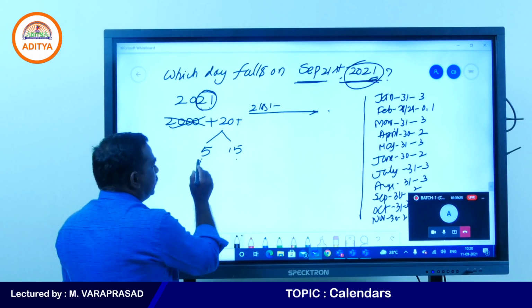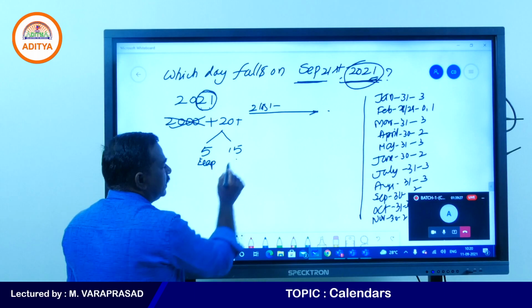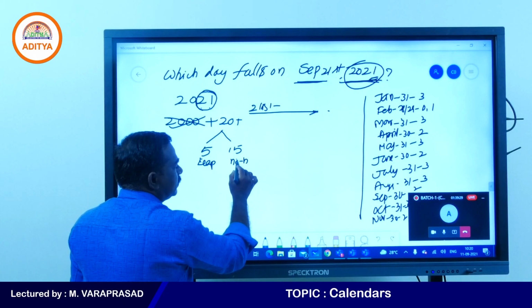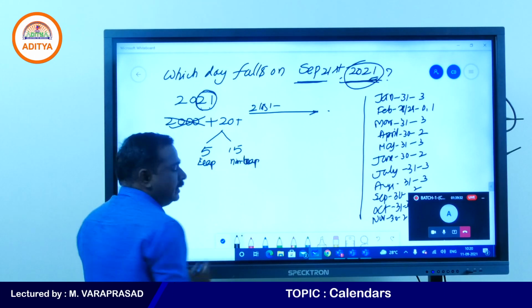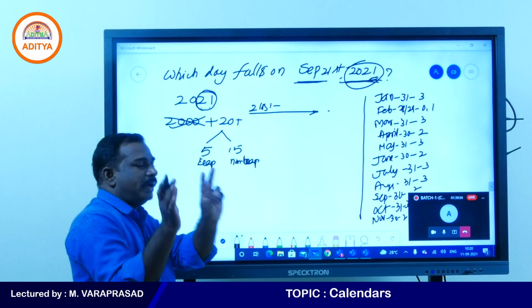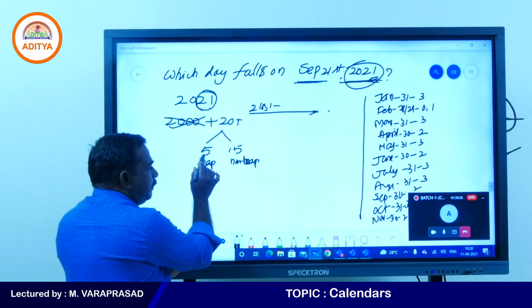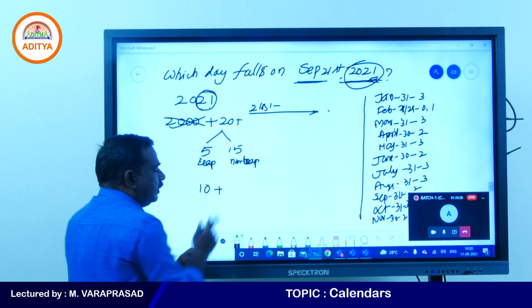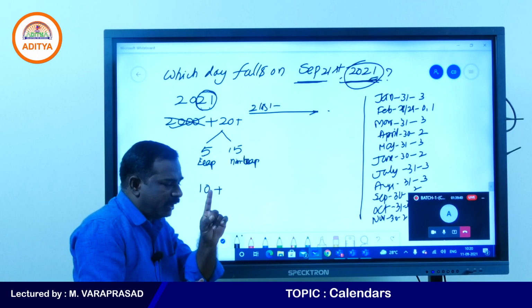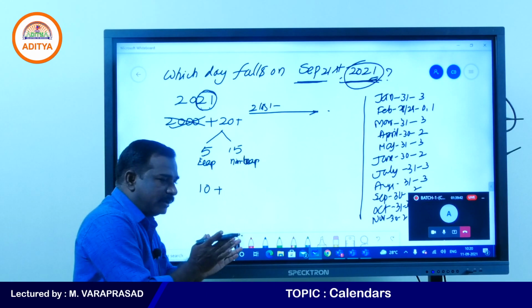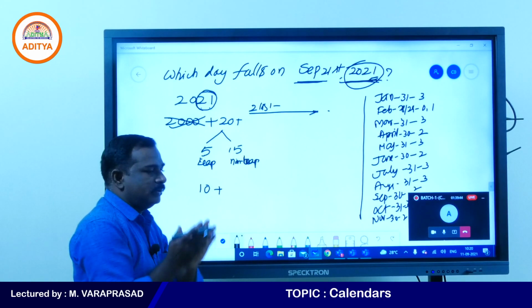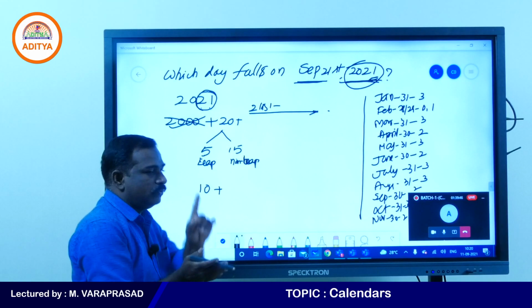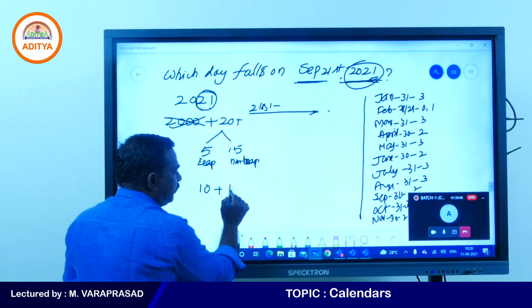So these are the leap years. These are non-leap years. Yes, we know that every leap year will have 2 odd days. So 5 leap years, 5 2s are 10. Every normal year will have 1 odd day, because a leap year has 366 days, 2 odd days, and a normal year has 365 days, 1 odd day. So 15 ones are 15.